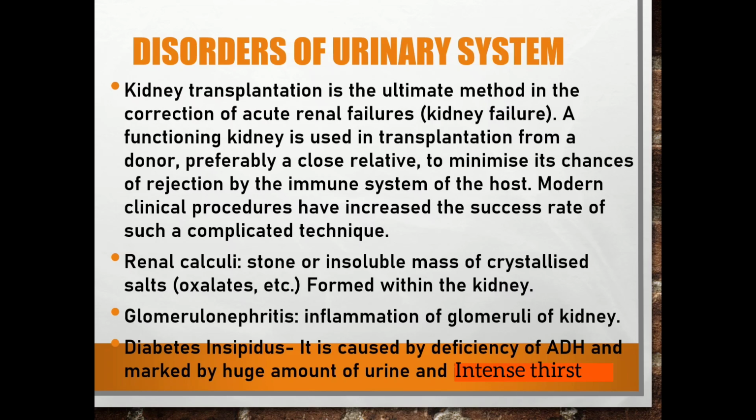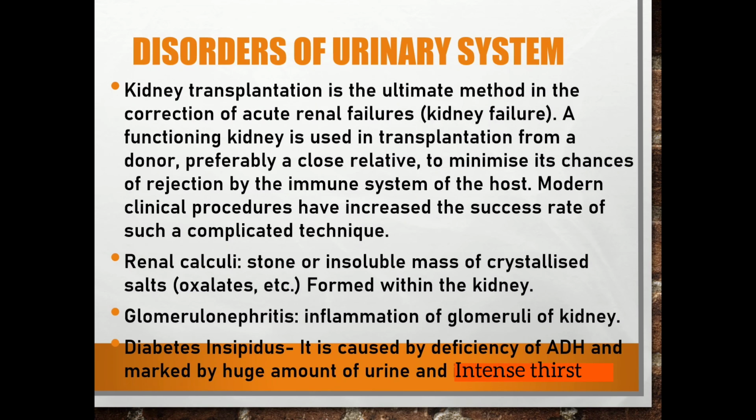Next, kidney transplantation. It is the ultimate method in the correction of acute renal failure. A functioning kidney is used in the transplantation from a donor, preferably a close relative, to minimize its chances of rejection by the immune system of the host. Modern clinical procedures have increased the success rate of such a complicated technique. The next disorder is renal calculi, stone or insoluble mass of crystallized salts formed within the kidney. Next is glomerulonephritis. It is the inflammation of glomeruli of the kidney.